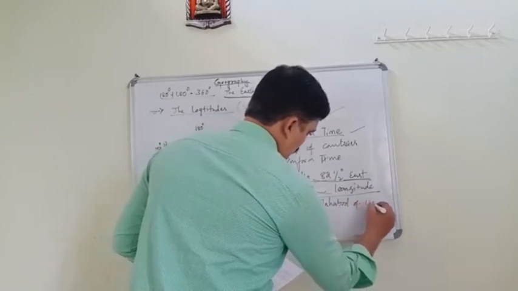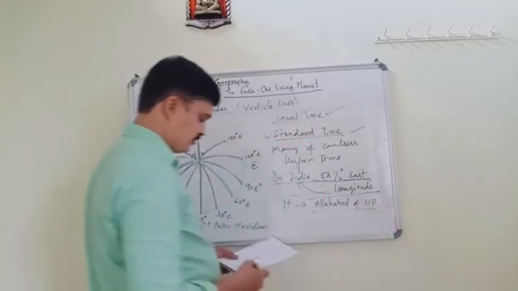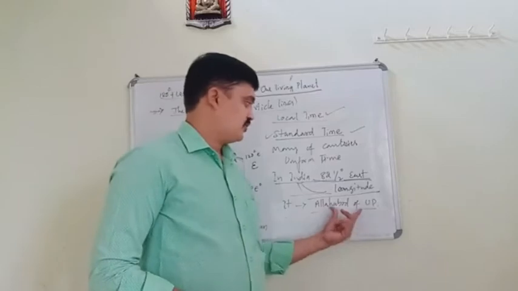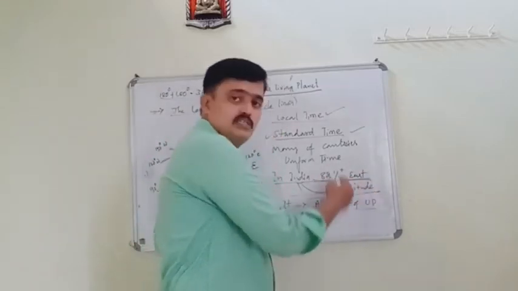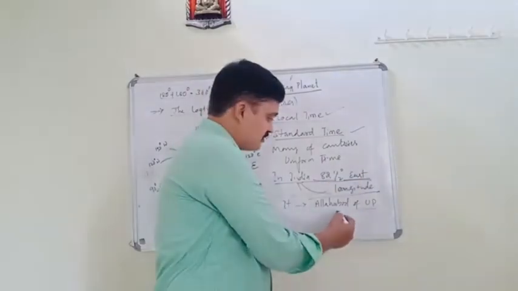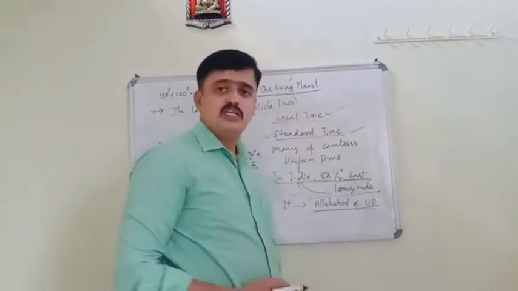Allahabad of Uttar Pradesh. Which line passes here? The 82.5 degree east longitude passes through Allahabad of UP.